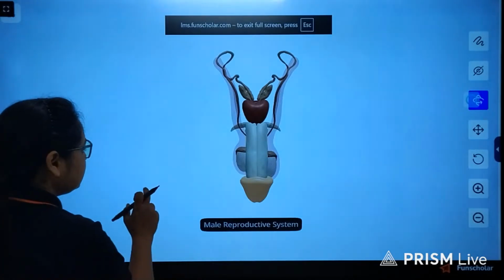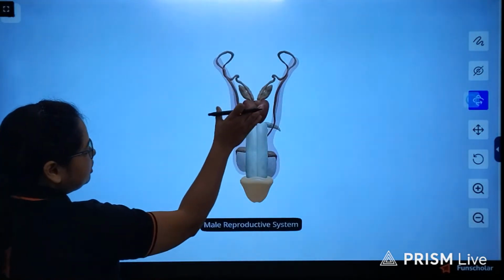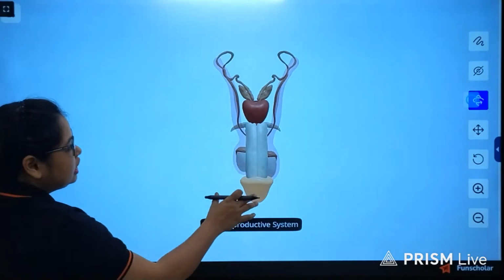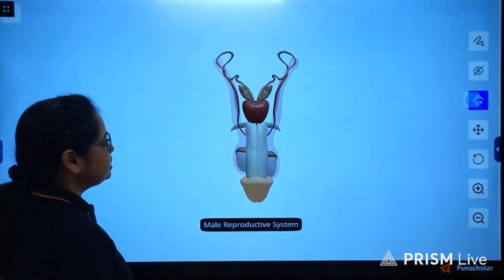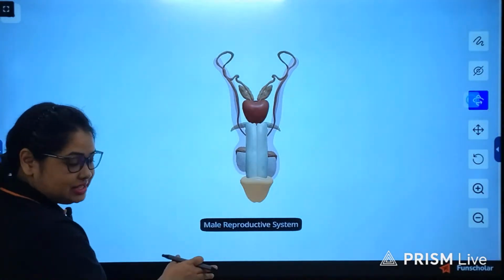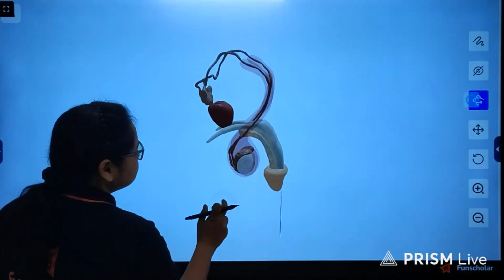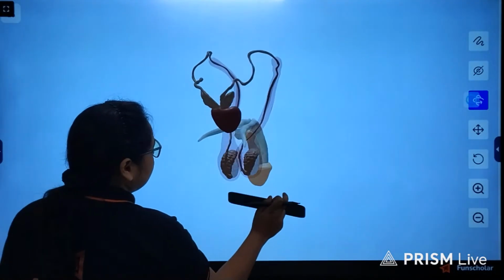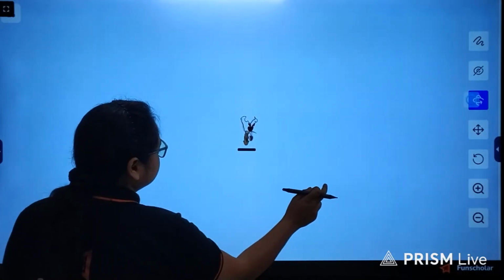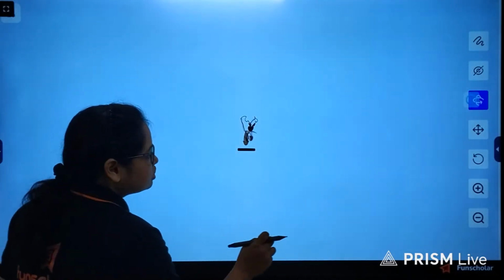So here you can see this is how the male reproductive system will look. The anatomy of the male reproductive system in the longitudinal section, this is the frontal view, and here this is the side view. It is, we can say, the dorsal view.